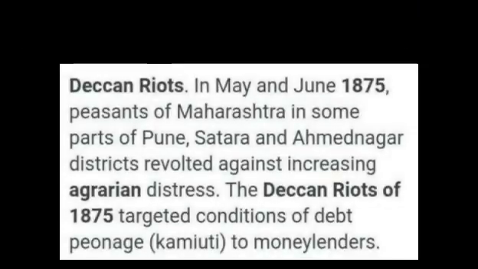Again, similar cases of riots were reported from close to 30 villages in Pune and Ahmednagar. The rioting was directed mostly at the Gujarat moneylenders.